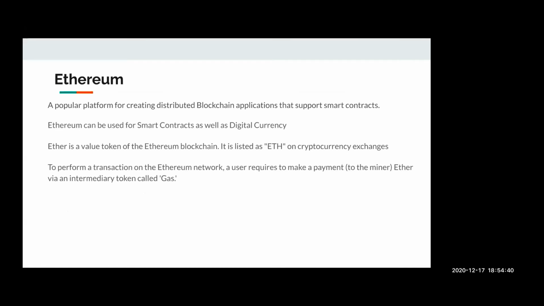That makes it very acceptable to the developer community around the world, where it is being used for developing various kinds of decentralized apps in various domains. Ethereum uses ETH, that is Ether, as its cryptocurrency, and it's by far the second largest cryptocurrency by market capitalization after Bitcoin. Ether is a fundamental token which is used for every operation inside the blockchain, and